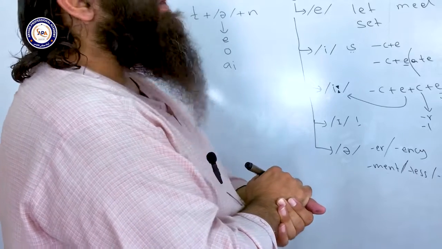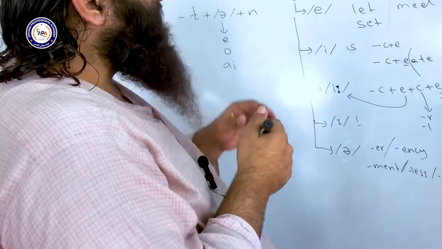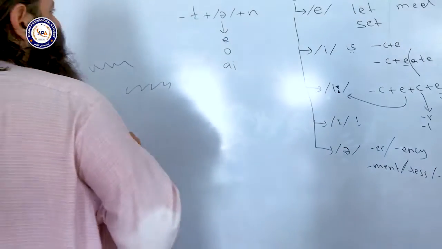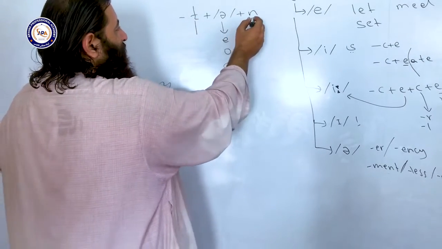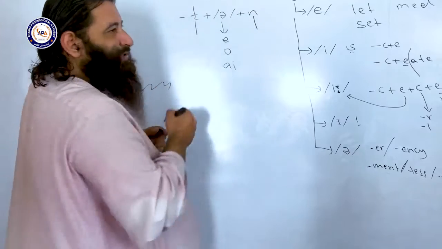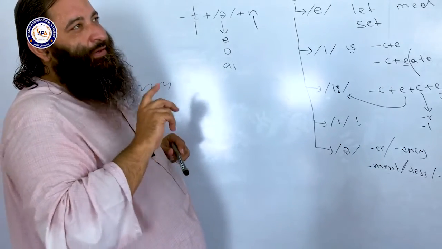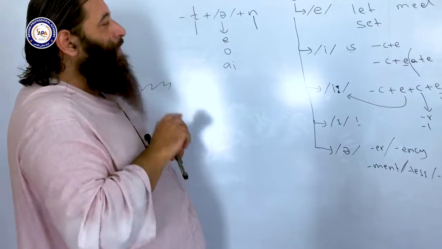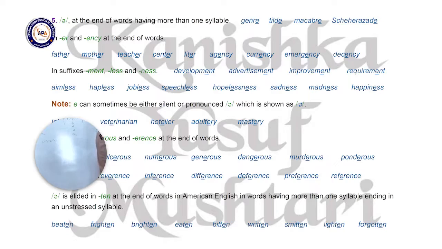Okay, but how to pronounce it? Because for non-native speakers, sometimes it is difficult. Because the place of articulation of T and the place of articulation of N both are the same. The tip of tongue touches the hard palate behind the front upper teeth. So if we bring our tongue, beat, and we leave the tongue, and again come in and beat, it is almost impossible.